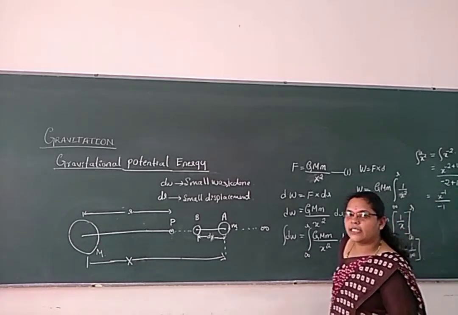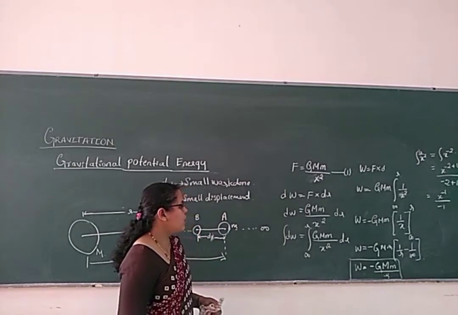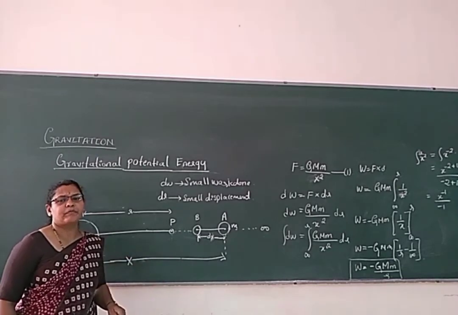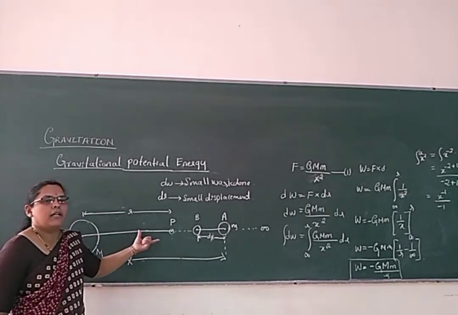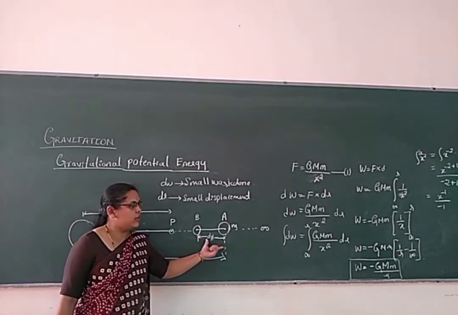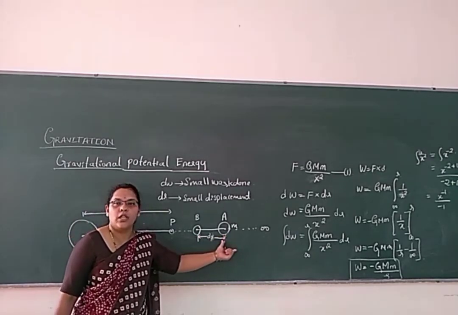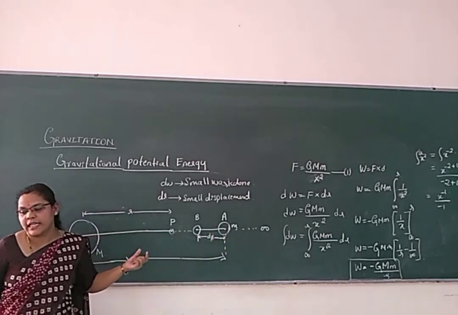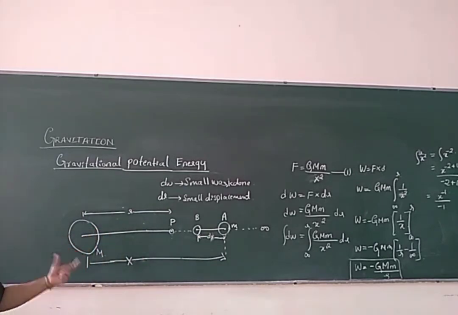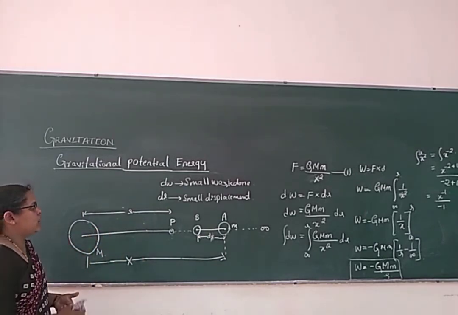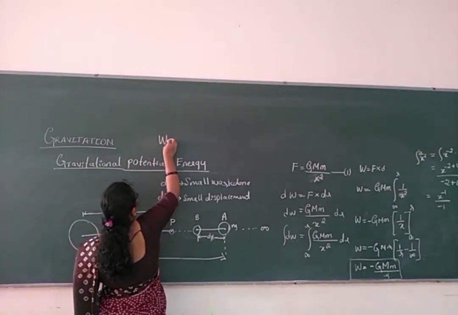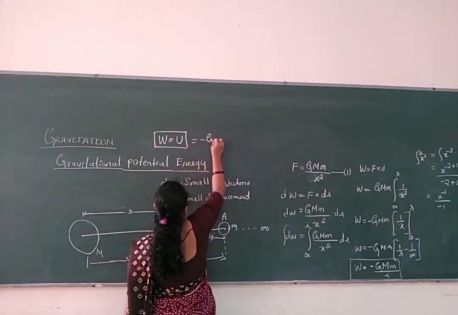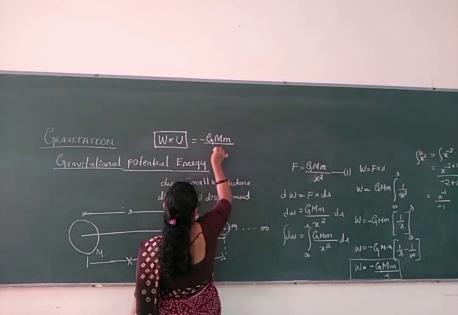This work done is stored in that body or particle as gravitational potential. So that is nothing but W, which is the potential energy, equal to minus G capital M small m by r.